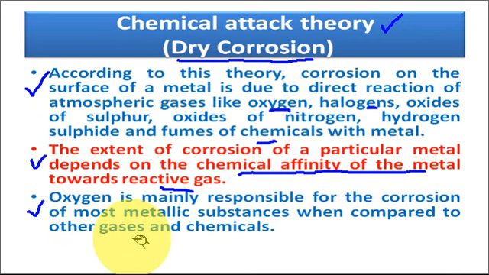Oxygen is mainly responsible for the corrosion of most metallic substances when compared to other gases and chemicals. So what does the chemical attack theory explain? According to chemical attack theory, some atmospheric gases directly attack the metal surface, even in the absence of moisture. These gases can corrode the metal surfaces, and the extent of corrosion depends upon the chemical affinity between the metal and the surrounding gases.